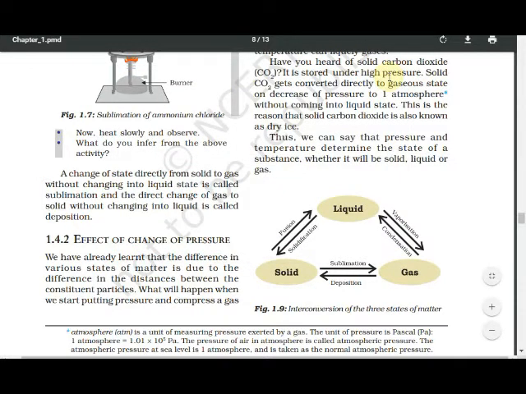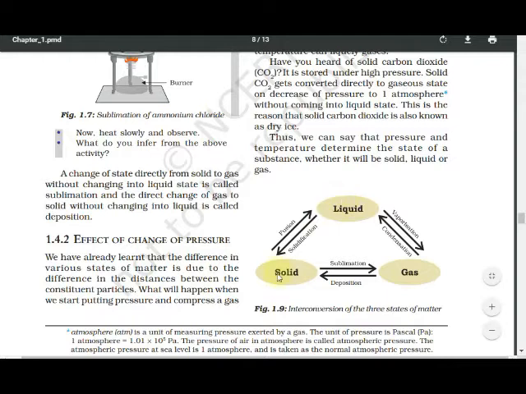Now here, the interconversion of the 3 states of matter is given. Solid to liquid, liquid to gas, again gas to solid. The interconversion of the 3 states of matter is seen. Here, solid to liquid.